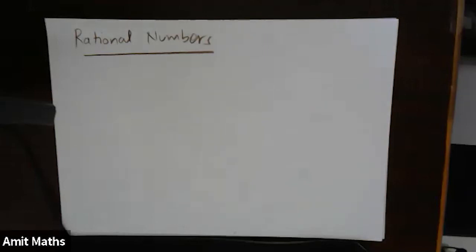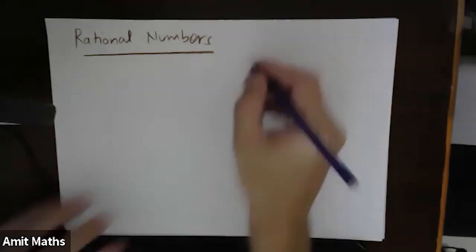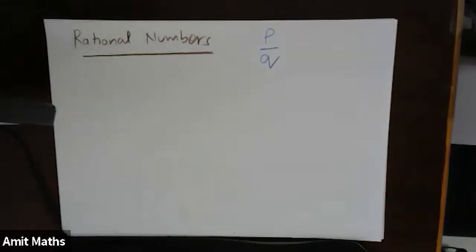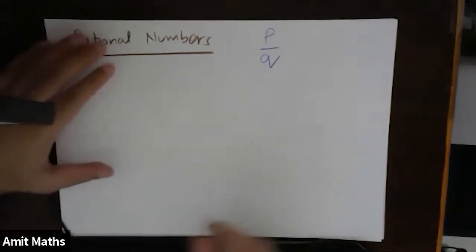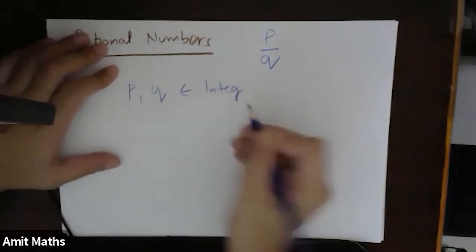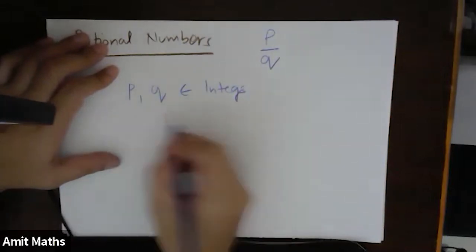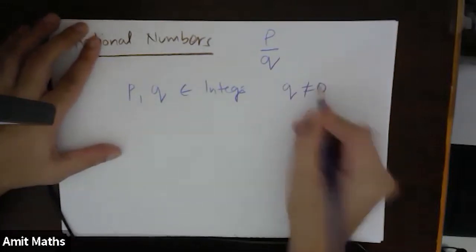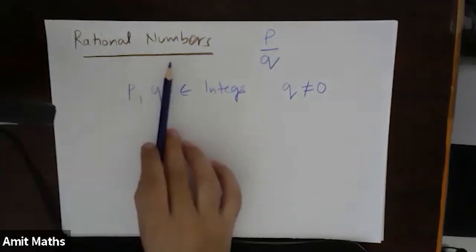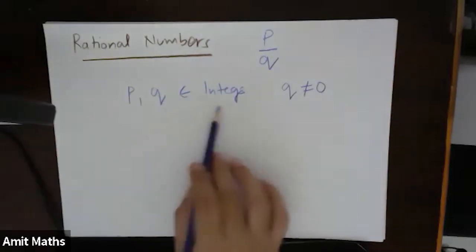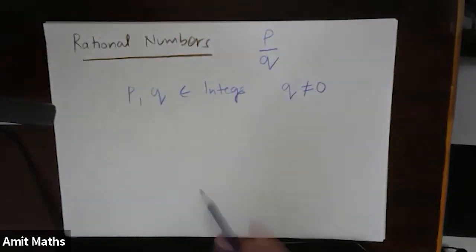Any number you come across which is of the form P by Q, where P and Q belong to integers, but Q should not be equal to 0. Just write this once.